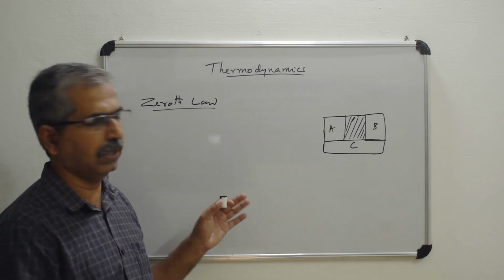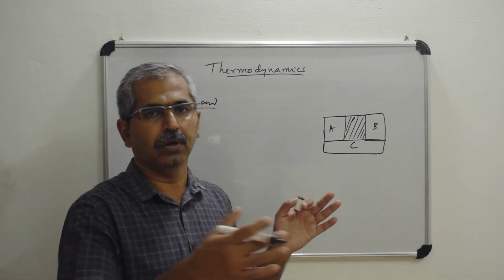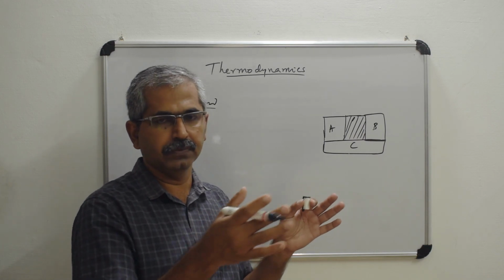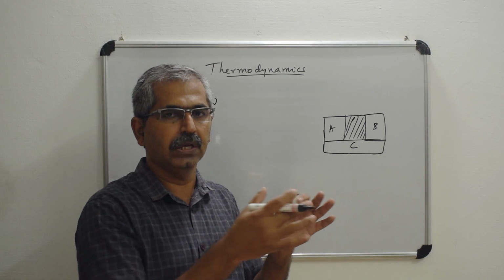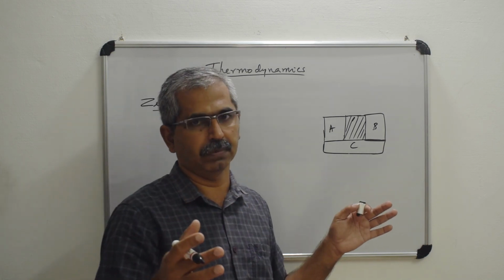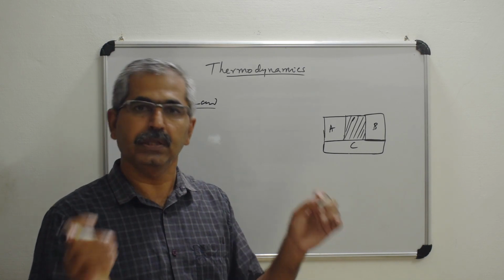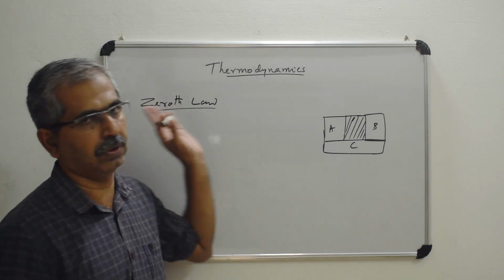Or you can say, if you have three or more systems and they are all in equilibrium, separated by, say, diathermic walls, so that they can exchange energy, then if you take any two systems from that one, they will be in equilibrium with each other. So that is the zeroth law.